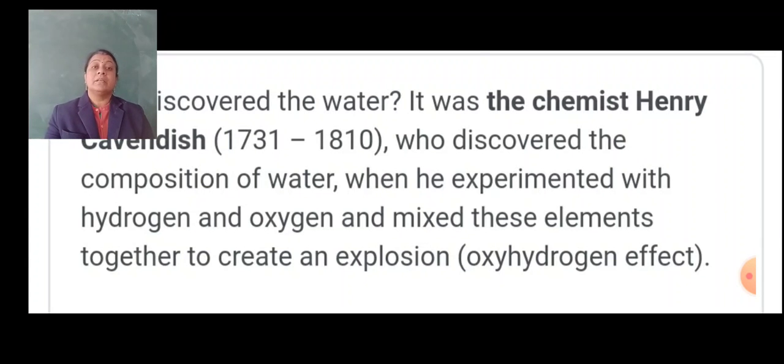Who discovered the composition of water? When he experimented with hydrogen and oxygen and mixed these elements together to create an explosion, that is called the oxyhydrogen effect.